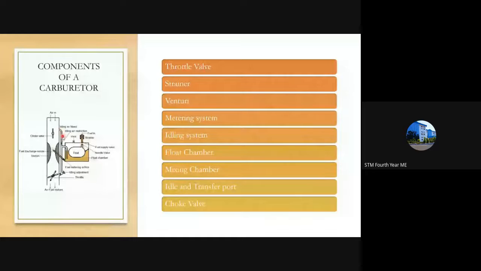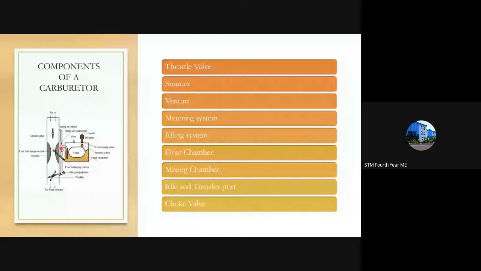Okay, the idling air bleed is there. This happens only when the choke valve is closed. If the choke valve is not closed, the air can pass through this point, otherwise it will pass through this point. And when there is the idle air bleed like this, the fuel also is connected to this point.